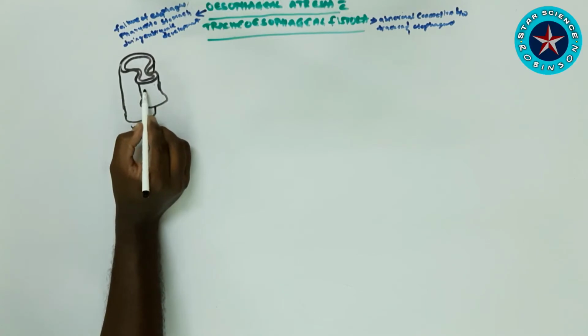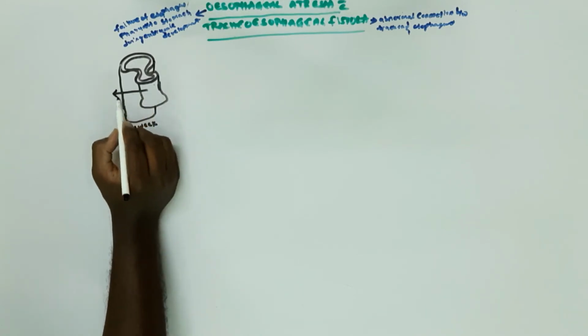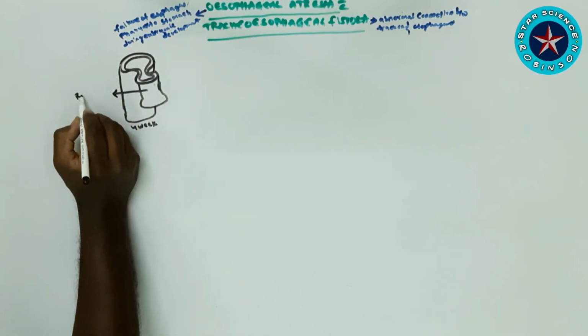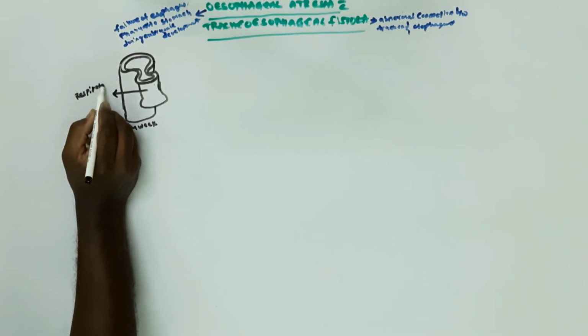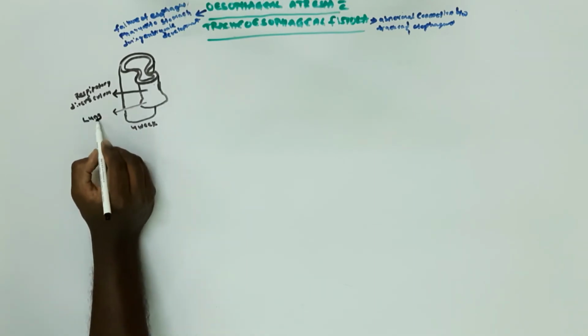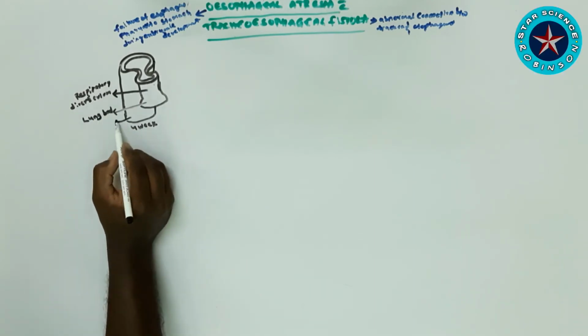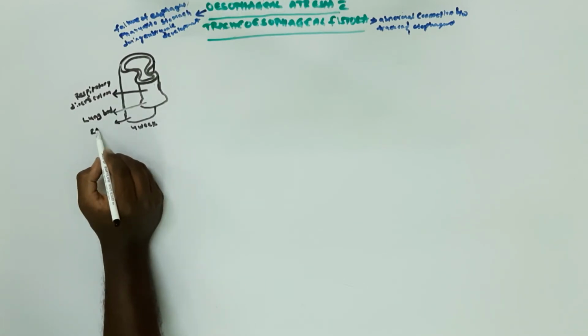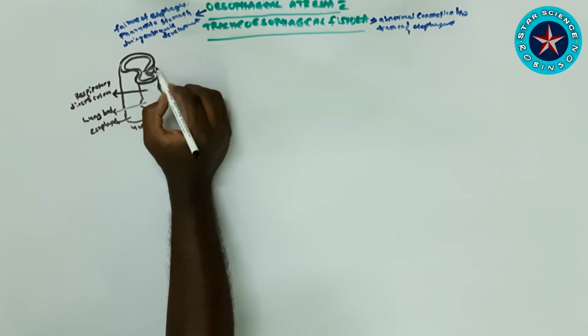It is also called the respiratory bud, or sometimes the lung buds, as shown in our diagram. This part is called the esophagus. So this is the embryonic stage at the 4th week.